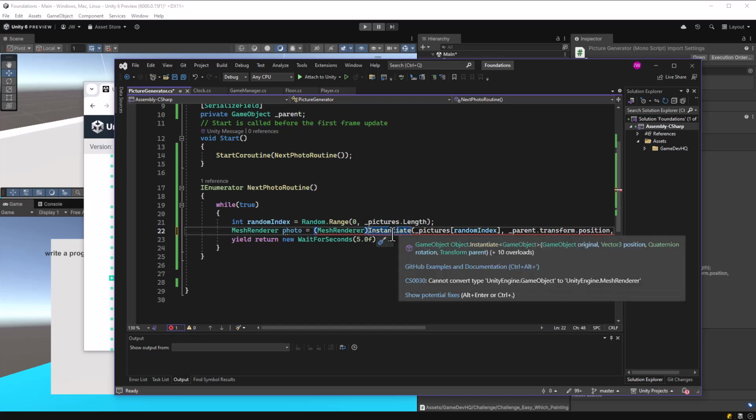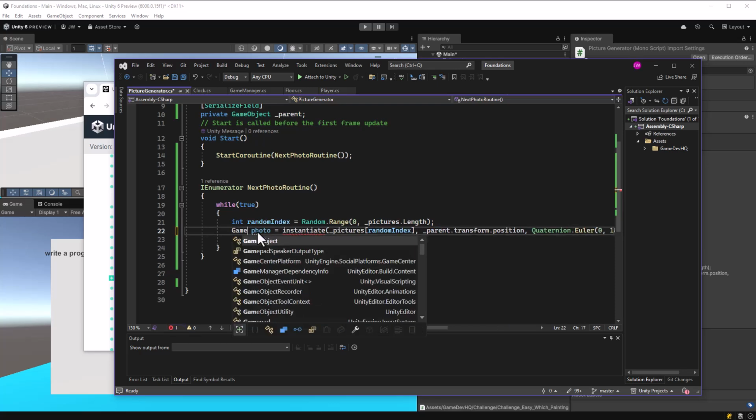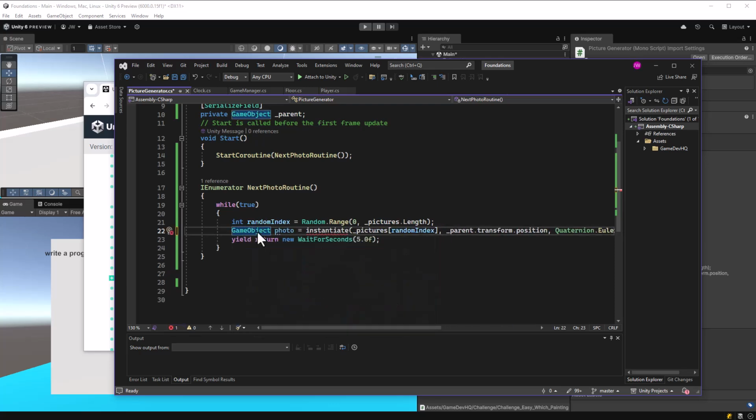And it doesn't look like it is. So cannot convert GameObject to mesh renderer. So that's not going to work. So ignore everything about the cast there. Occasionally you'll see an issue with casting and you'll just know that, oh, I have to convert that to whatever I'm trying to cast it to.